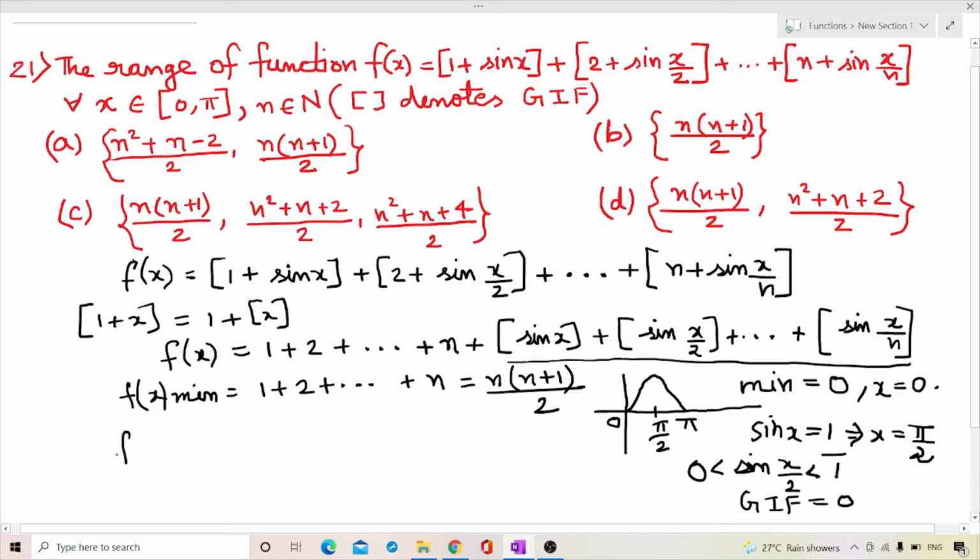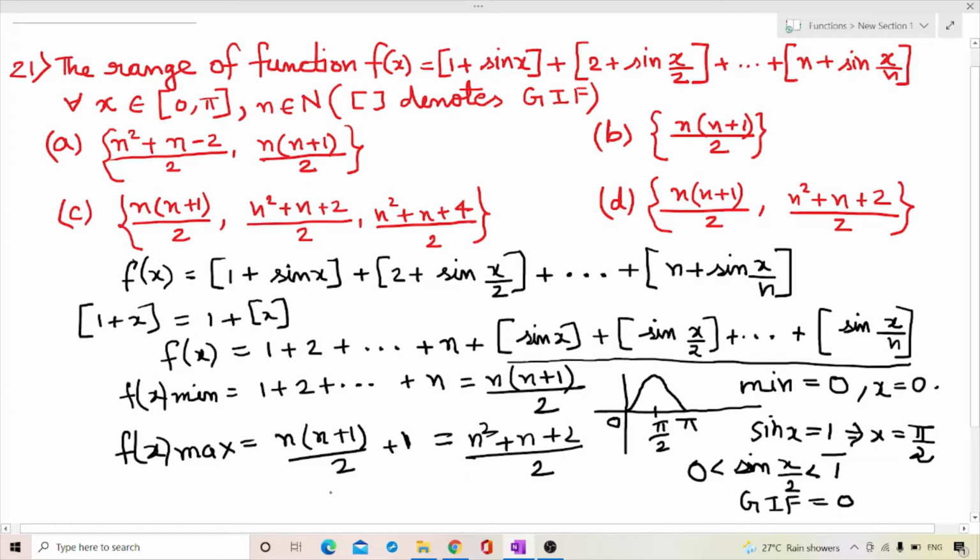So f(x) max will be n(n+1)/2 + 1, that is equal to (n squared + n + 2)/2.